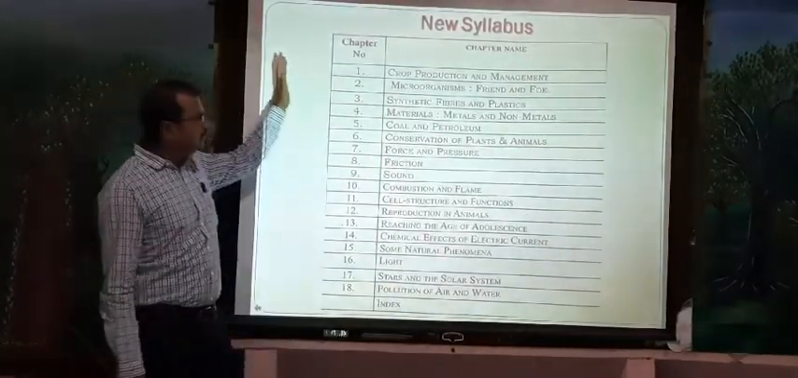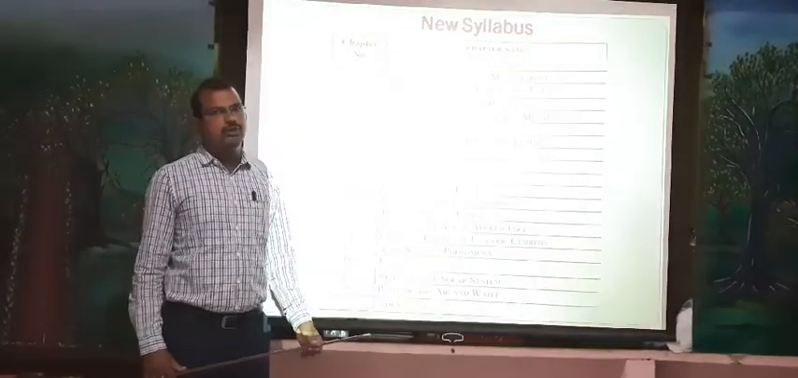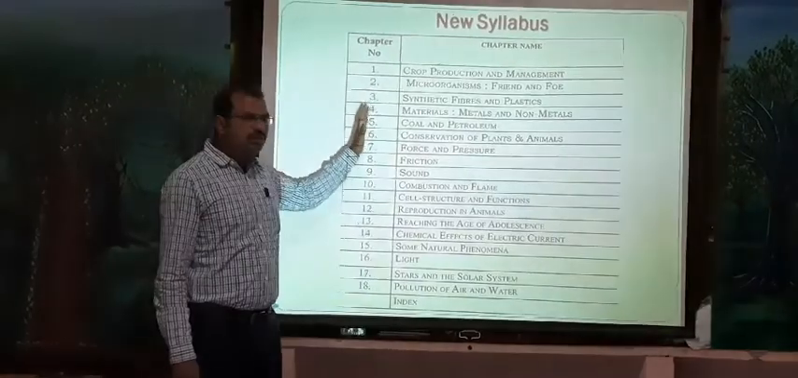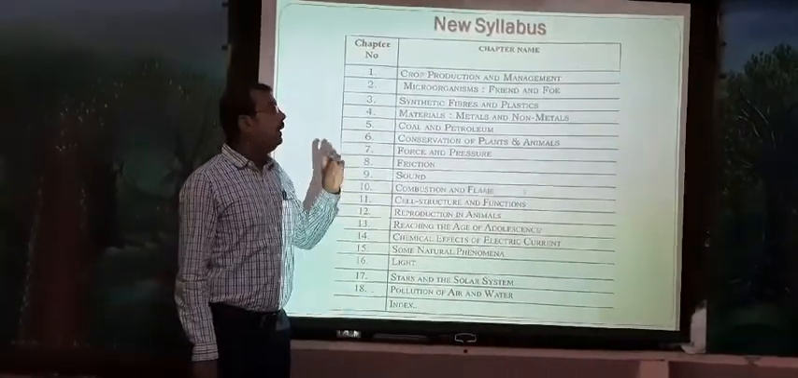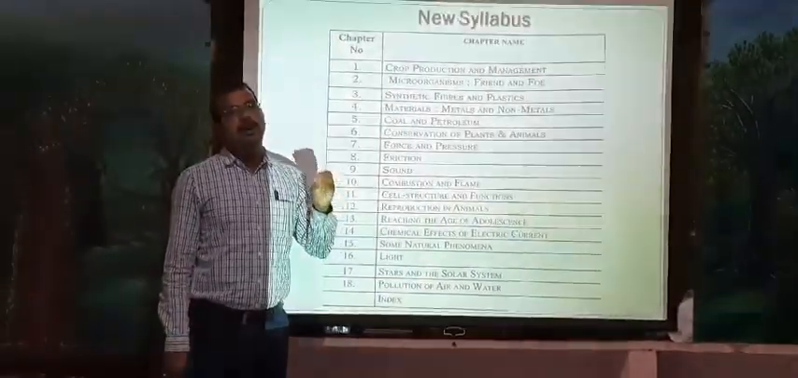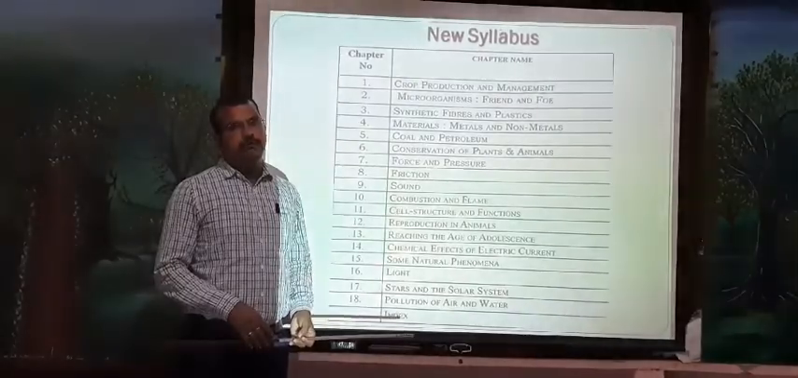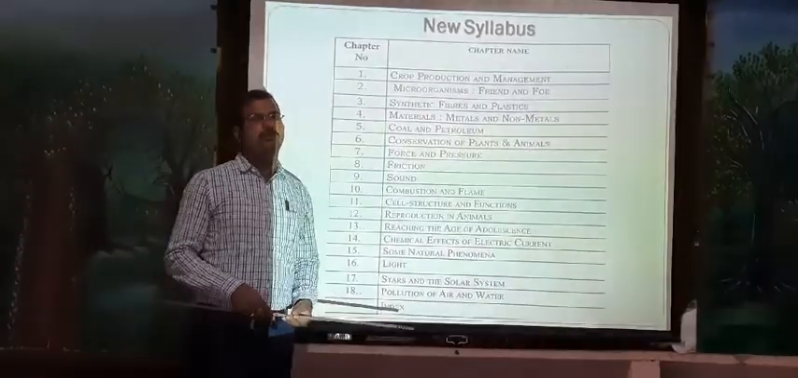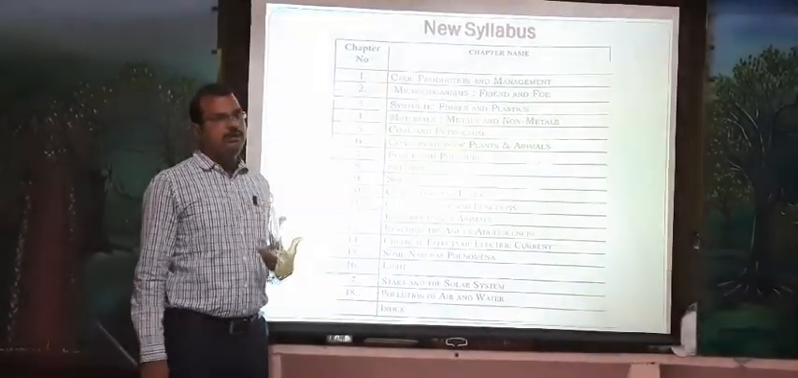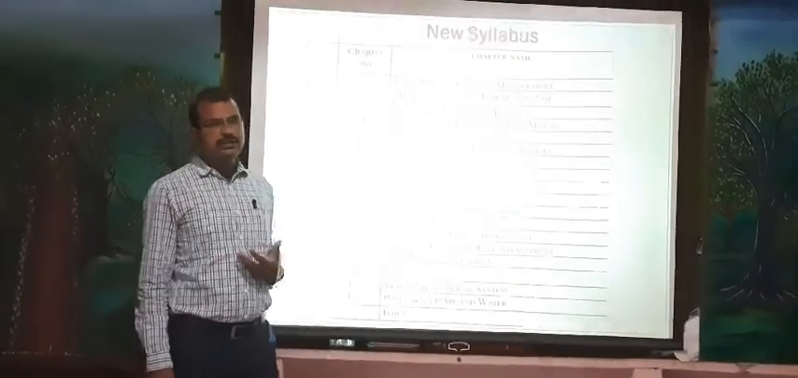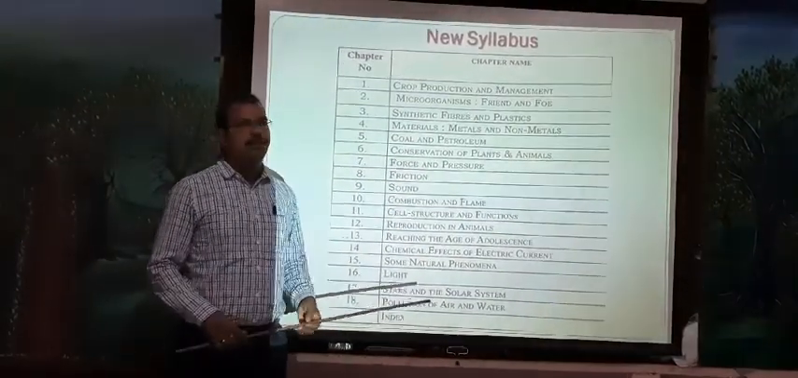So in total there are 18 chapters that people are going to read in this academic year 2020 and 21. All the chapters are very important and very interesting, and this will be helpful in future upper classes. Definitely it is helpful for your future classes, and we are going to start in the upcoming classes. In the next class we will start the first chapter, called crop production and management.